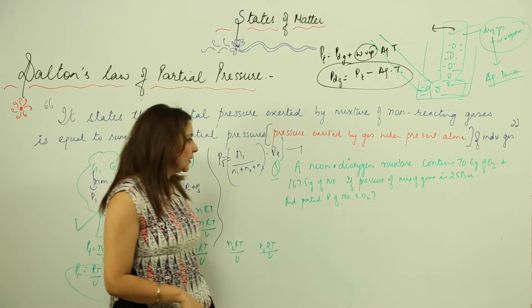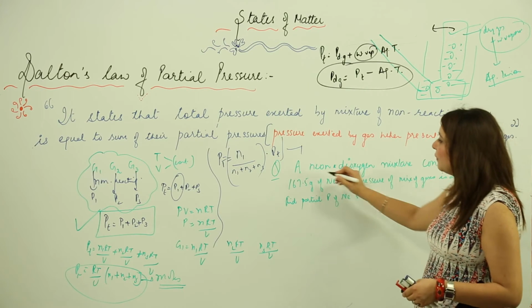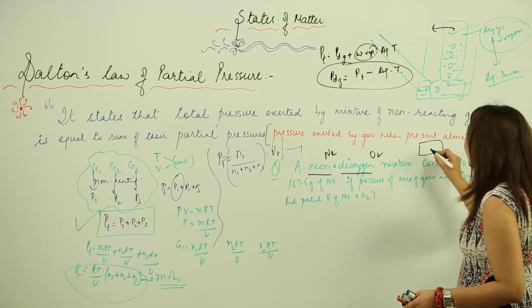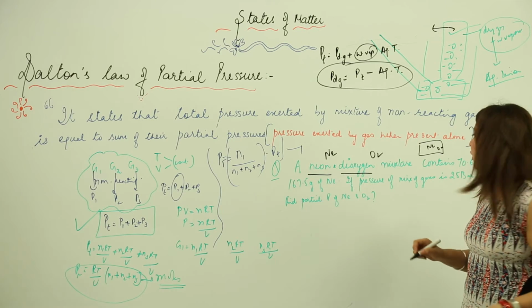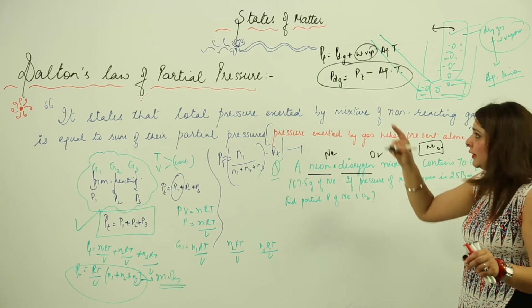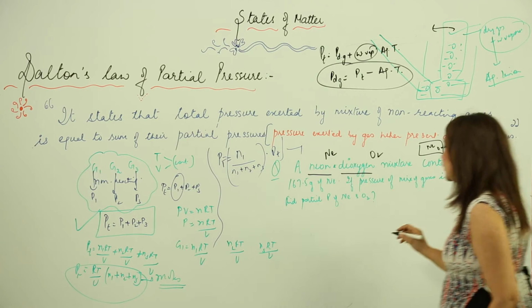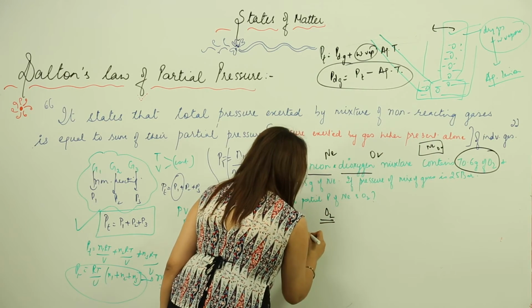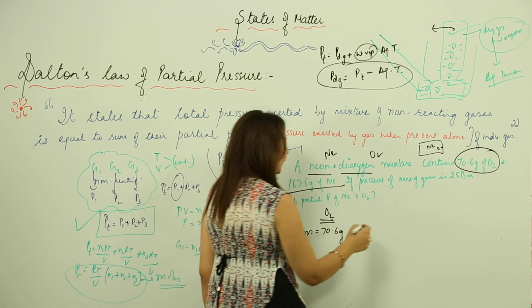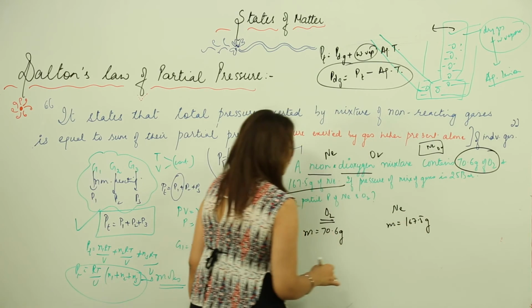Now it's time to take up the question again. See what I have in this question. I have a neon and dioxygen mixture. Suppose I have a container in which I have two gases, neon and O2. Obviously they are non-reacting, because this is the condition which has to be satisfied in order to obey Dalton's law. Now it contains O2, mass 70.6 grams, and neon, mass 167.5 grams.